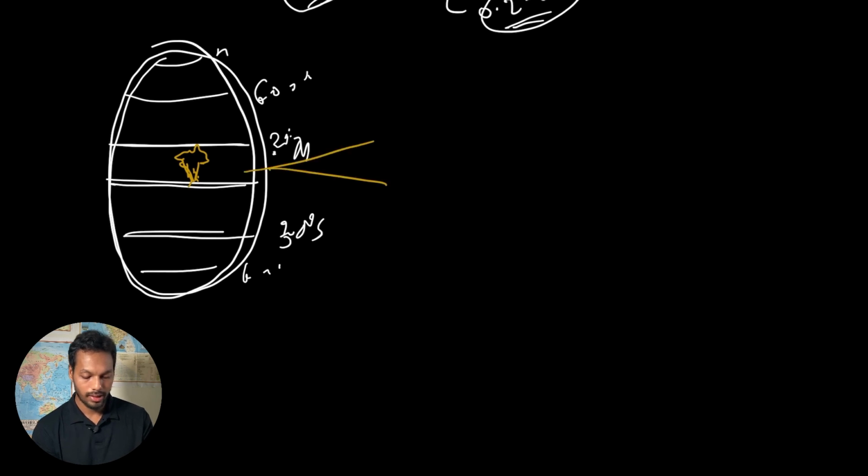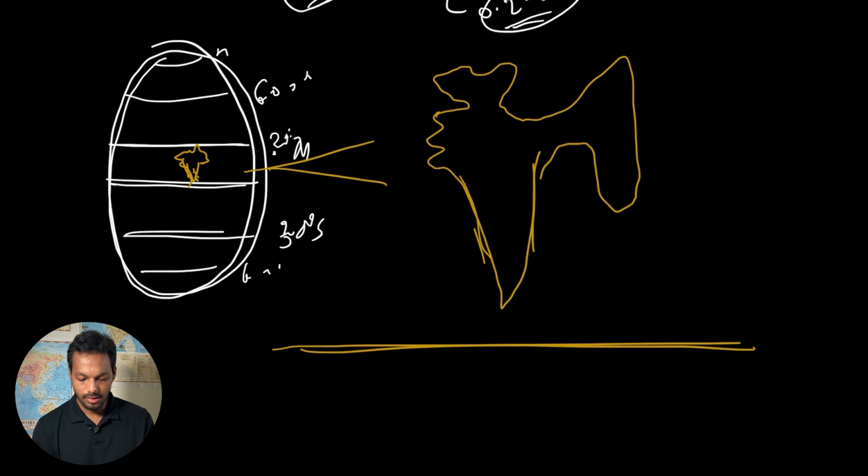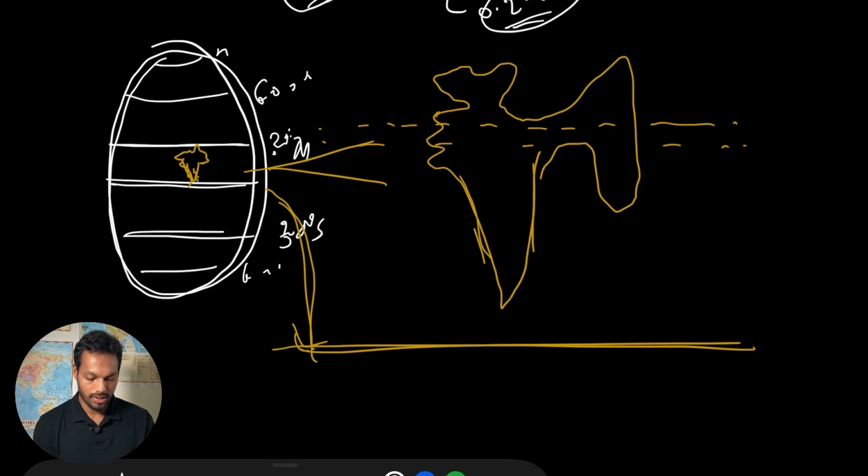If I take a larger size, let's say this is our India. My drawing is very poor, so I cannot draw a proper map of India, excuse me for that. Assume this is India, and this is the equatorial line, this is 30° north, and this is 30° south. I'll describe how the global wind circulation happens.